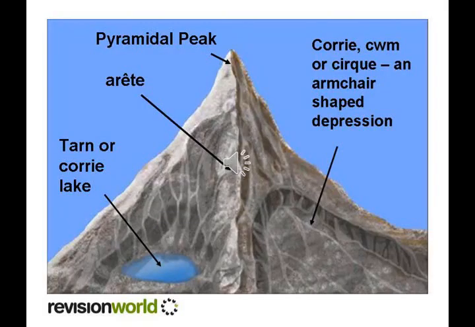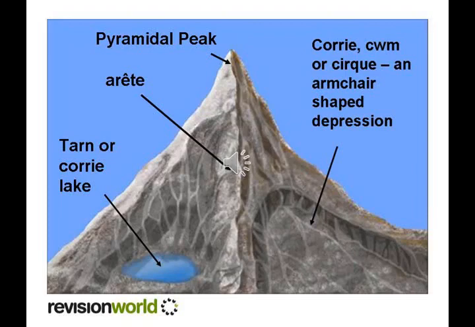So look at this picture. You can find a cirque, an armchair-shaped depression at one side, and an arete, a knife-like structure, where two cirques combine together and form an arete. Then the pyramidal peak, where three or more cirques combine together and form the pyramidal peak.